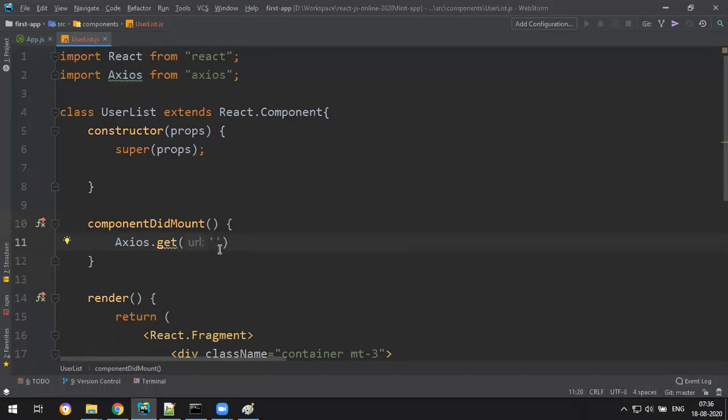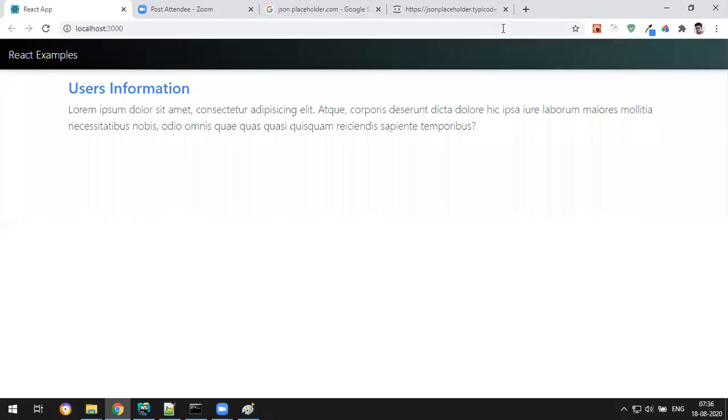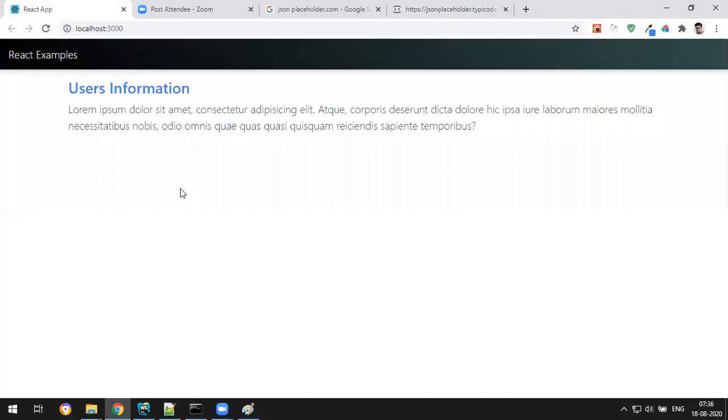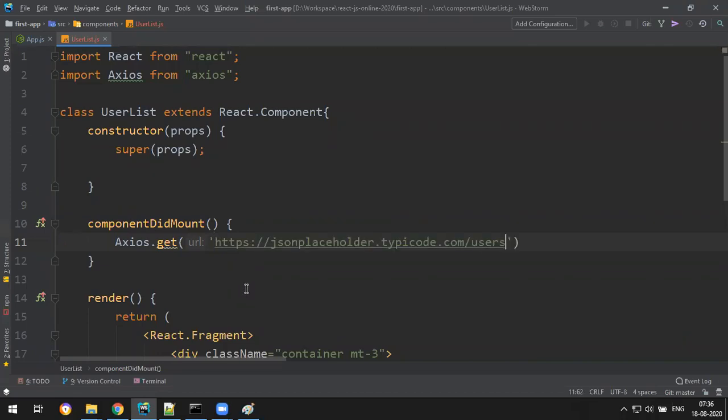Our server URL is this one. If you hit this URL, you get data, right? So let me copy that and paste the URL here, because from this URL I want to get data. Then Axios.get returns a promise, and every promise has two things, then and catch.